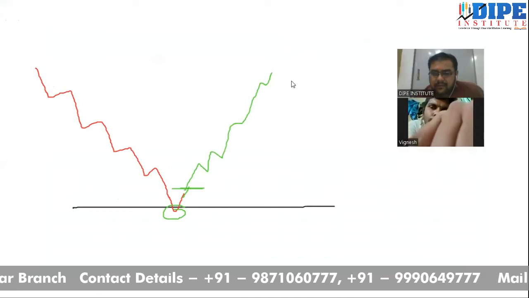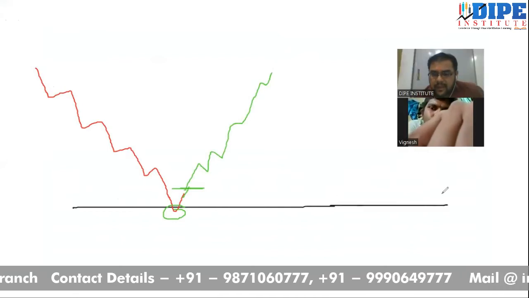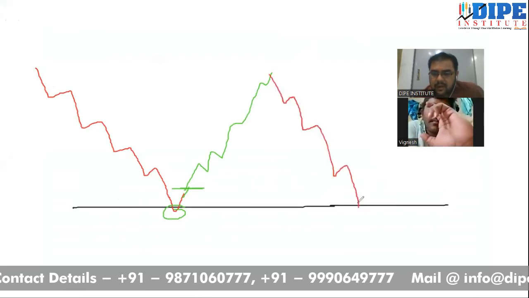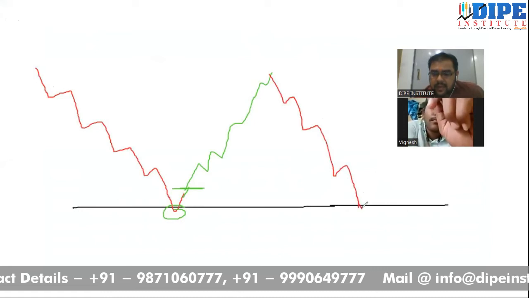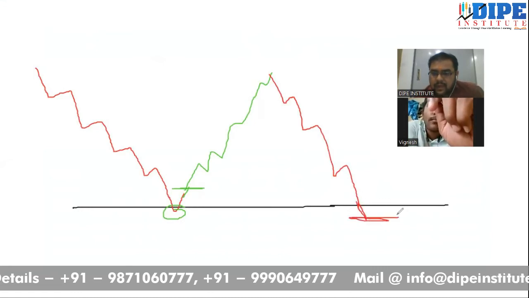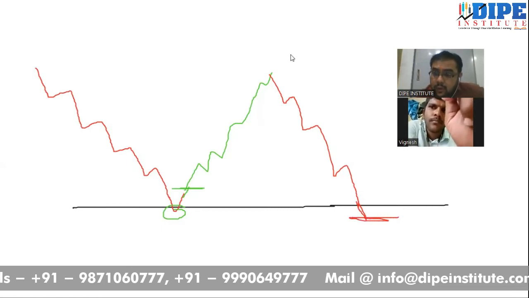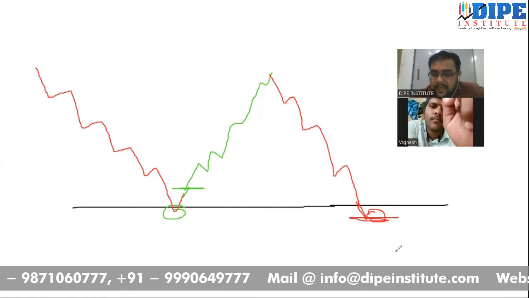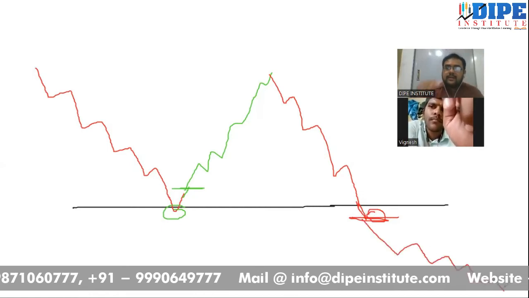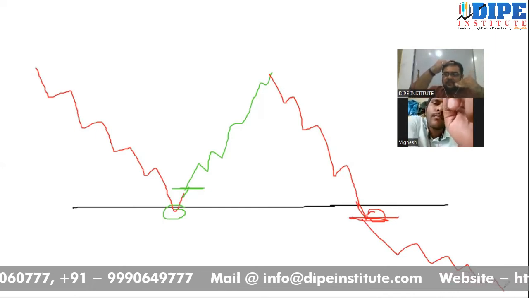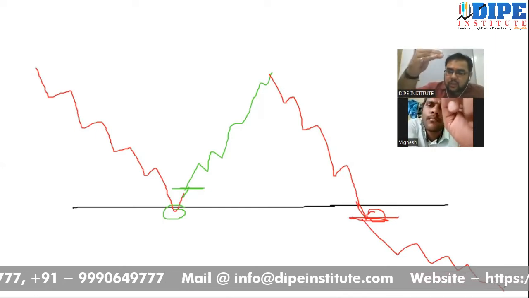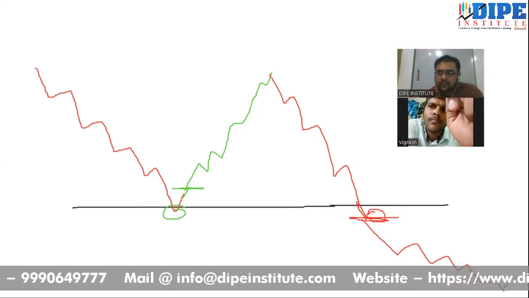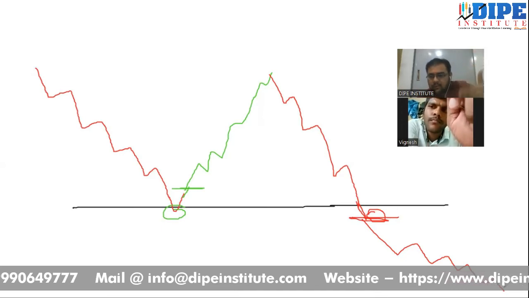But similarly, again this is a support area and again the market comes down, but this time it touches the support and it doesn't reverse, it touches the support and then breaks it, it is broken, right? Then that is an indication that now you don't have to buy, you can sell, and the stock will go more down, because support and resistance areas act as barriers. If one support is broken, the stock will travel to the next support. If the next support is broken, it will travel to the next support, right? It will go more and more down.